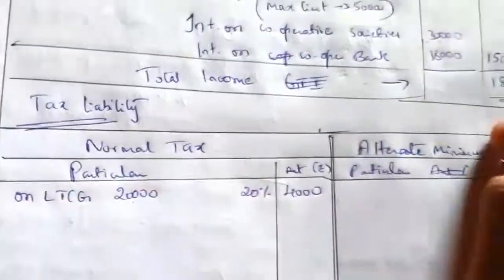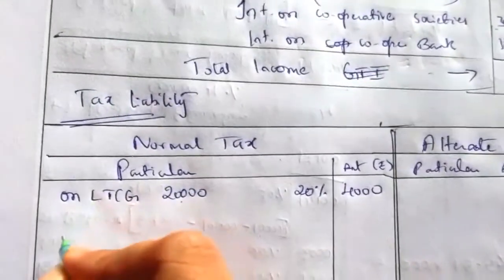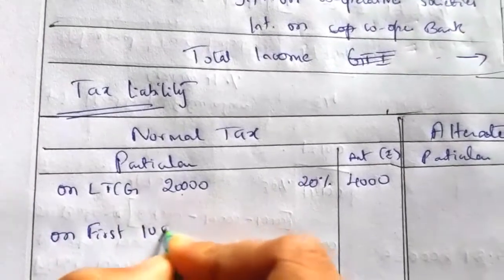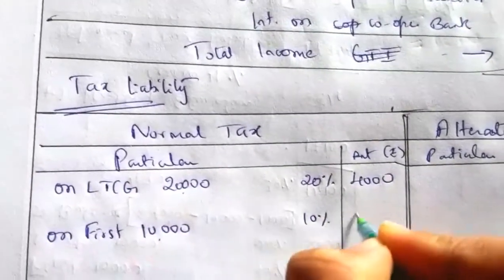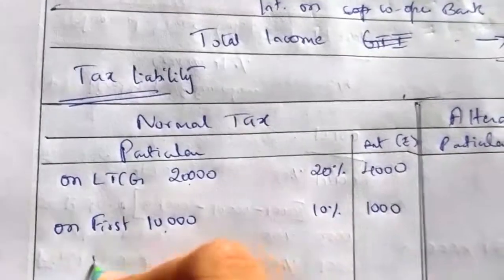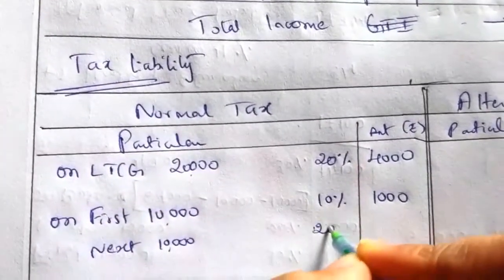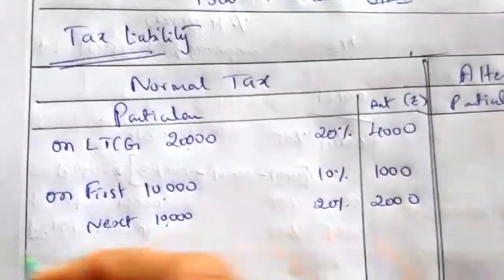Next we have to apply the tax slab on 1,81,000. On the first 10,000 income, 10%, that is 1,000. Next 10,000 income, 20%, that is 2,000. Next on balance.